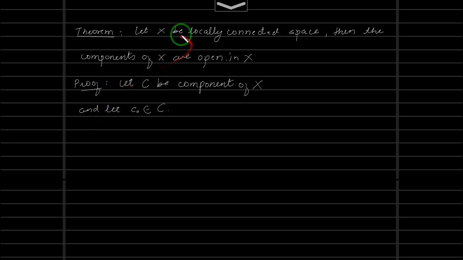Now what data we have? We have the data that X is locally connected. So if X is locally connected and if C is a component, we have this.